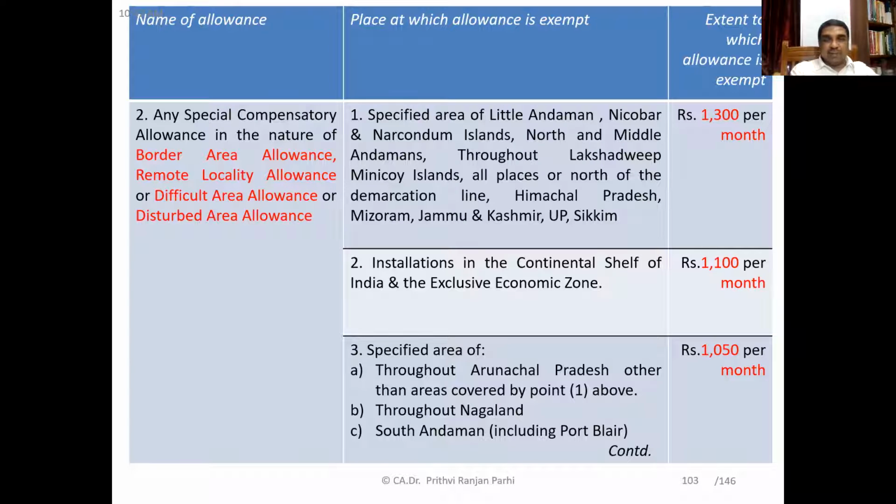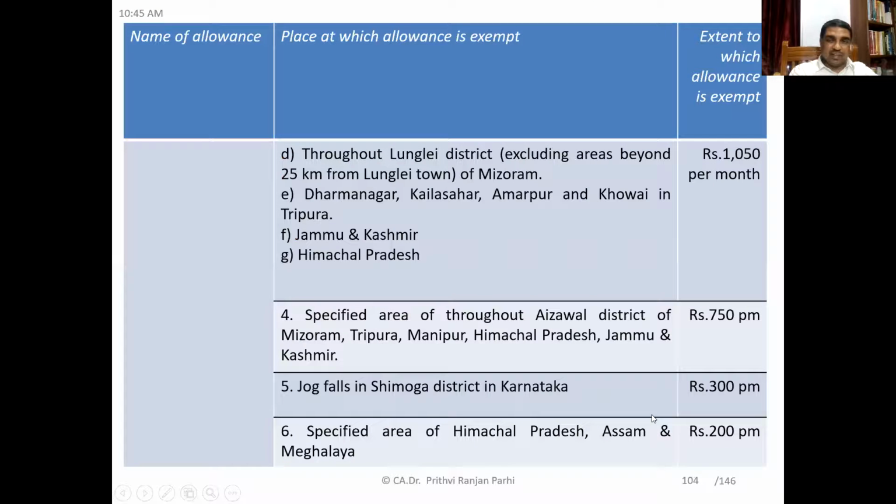And if it is given in the specified areas of, first of all, throughout Arunachal Pradesh, other than the areas covered in point 1, which we have already said, throughout Nagaland, then South Andaman including Port Blair, and some other areas are also there in the list. I'm showing you in the next slide. But how much is exempt? 1,050 rupees per month. So these are the three areas I showed you. Next, you can see throughout the Longleng district, including the area beyond 25 kilometers from Lunglei town of Mizoram.